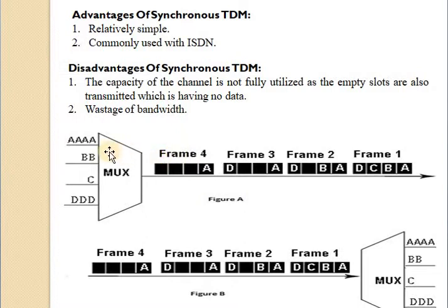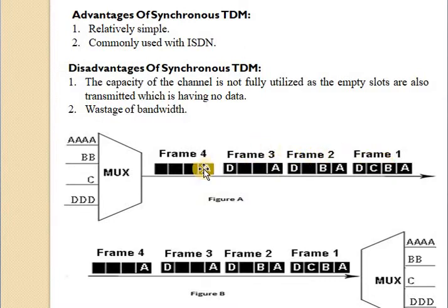Here in this figure, A, B, C, D are the 4 devices. In a mux, there are multiple inputs and a single output. This is the medium and it is divided into time slots, and this is a frame which contains data. First A sends the data, then the second, third and fourth devices: A, B, C, D. The first frame is fully utilized.